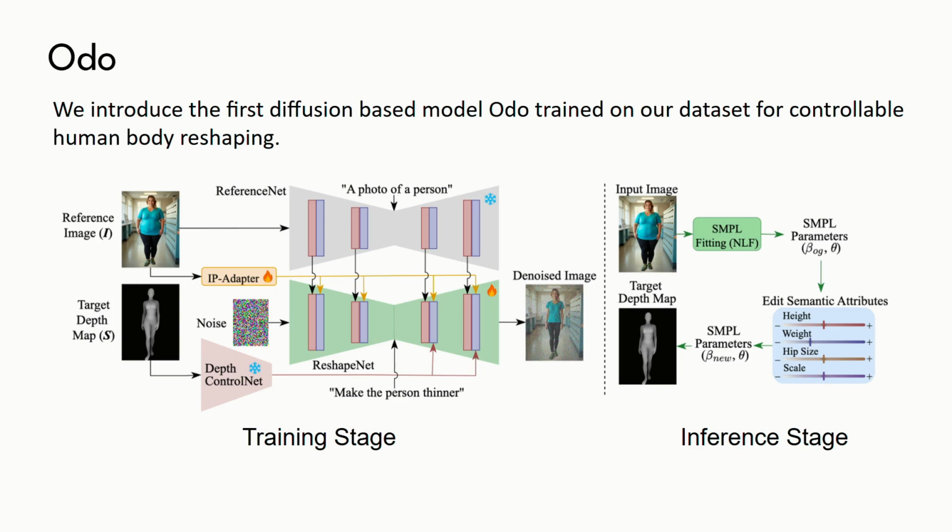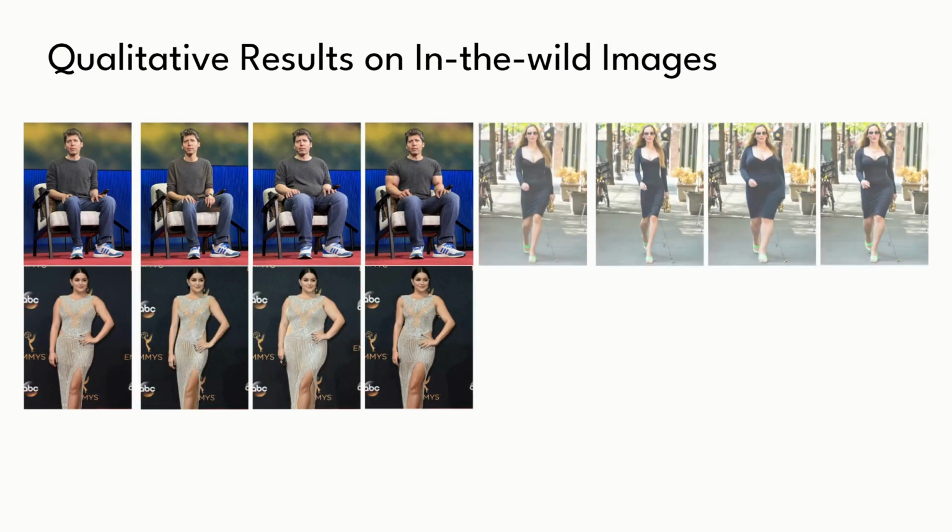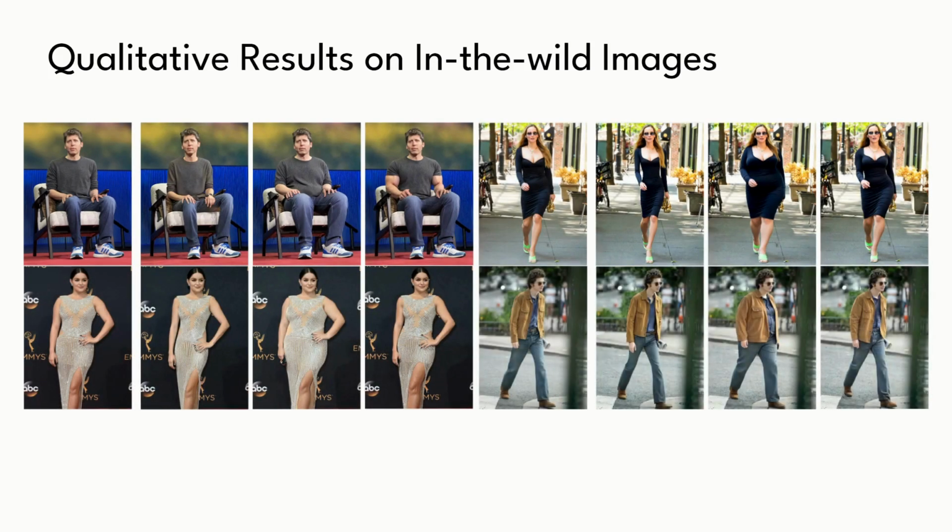Our qualitative results on in-the-wild images showcase the ability of our model in diverse conditions. Reshaping a seated subject is notoriously difficult because the body interacts directly with the environment. But our model keeps the geometric structure of the chair and the background completely intact, even as the subject's size significantly increases or decreases. Looking at the bottom left example, our model perfectly retains the complex and highly textured design across transformations and scales the fabric pattern without introducing diffusion artifacts or breaking the visual continuity.